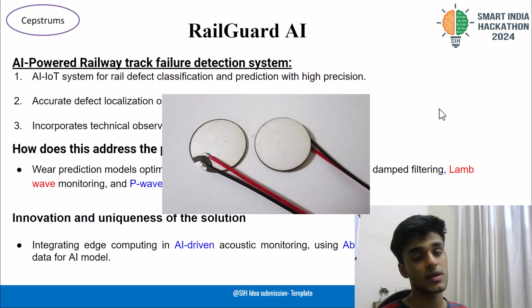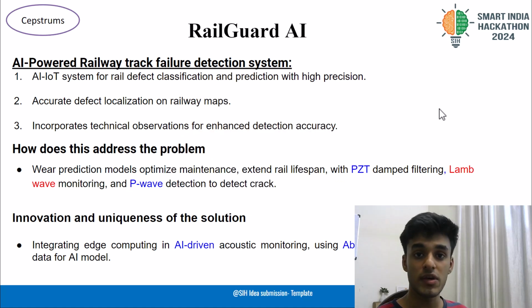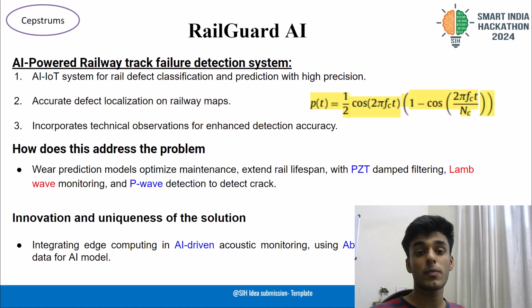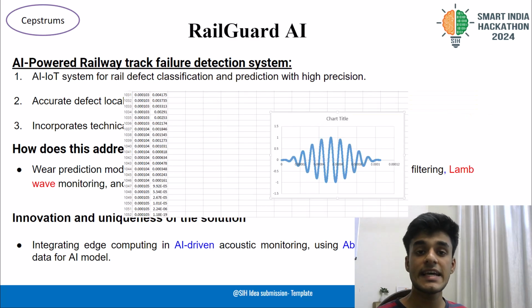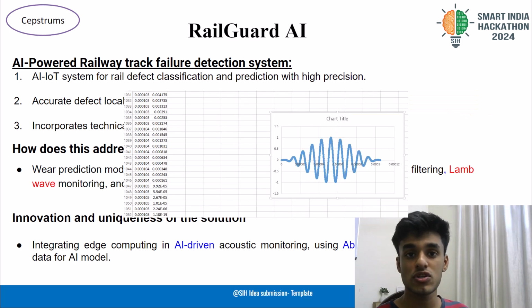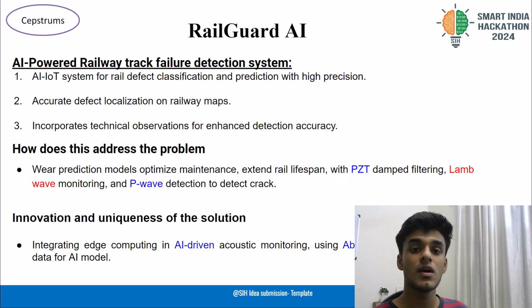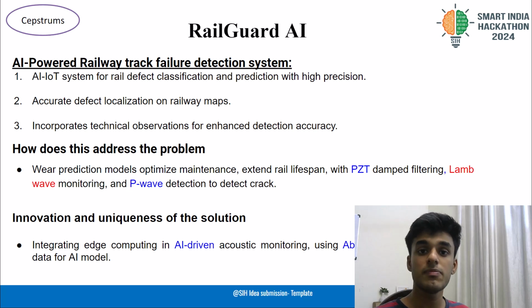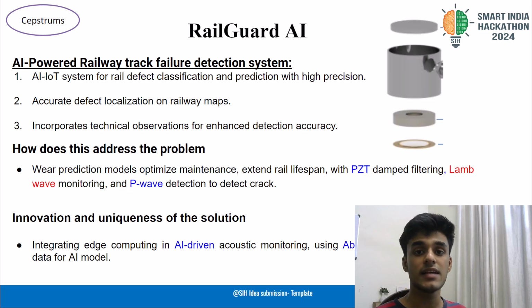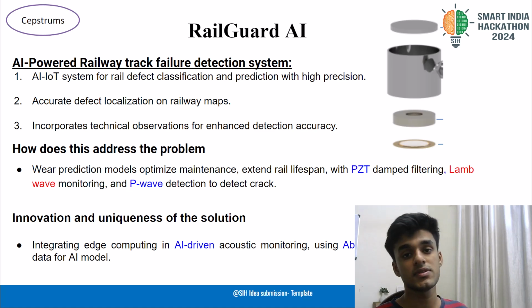A transmitter has been used in order to propagate the Lamb waves. The Lamb waves propagate through the railway track, and if they detect any crack or fracture, they send it to the receiver. For the receiver, we have decided to use a piezoelectric diaphragm, which is attached to the railway track with the aid of adhesives.